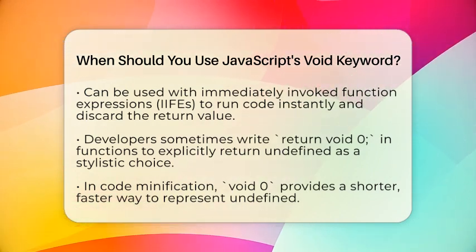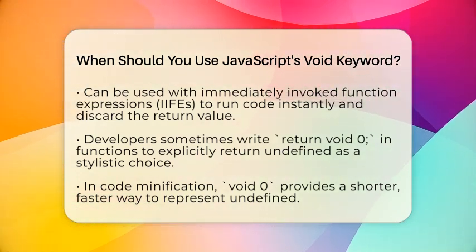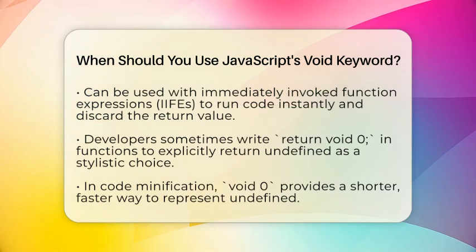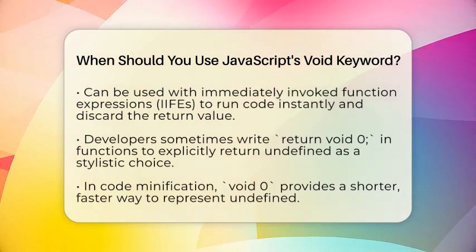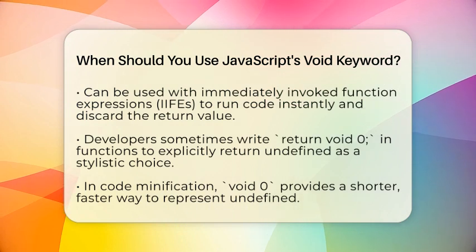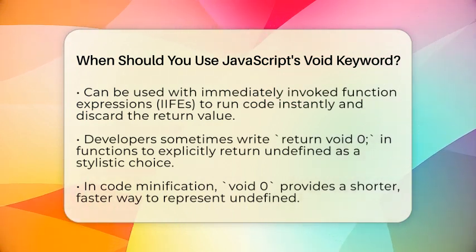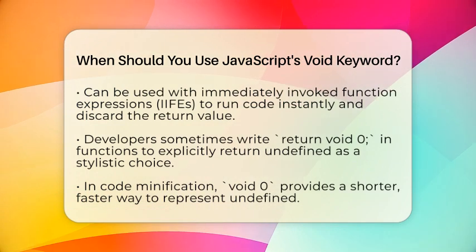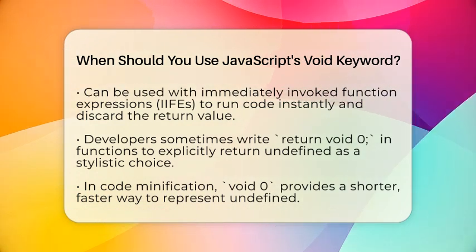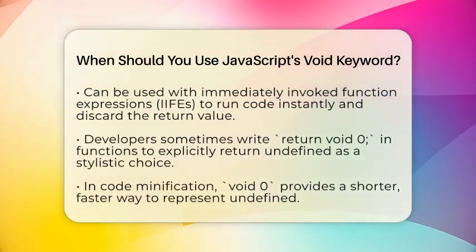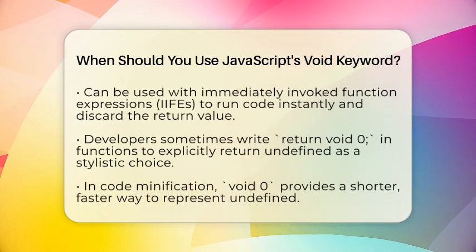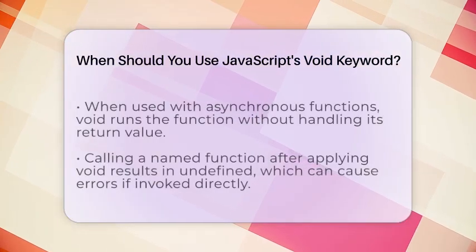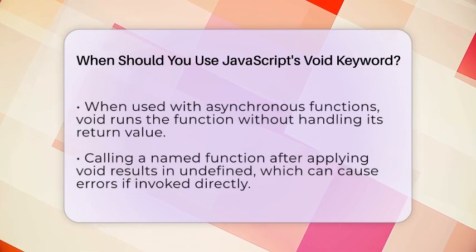Another scenario is with immediately invoked function expressions, or IIFEs. Usually, you wrap a function in parentheses and add parentheses after to run it right away. But you can also use void before a function to make it clear you want to execute the code and ignore the return value. For example, writing void function, console.log executed, runs the function immediately and discards what it returns, which is usually undefined.